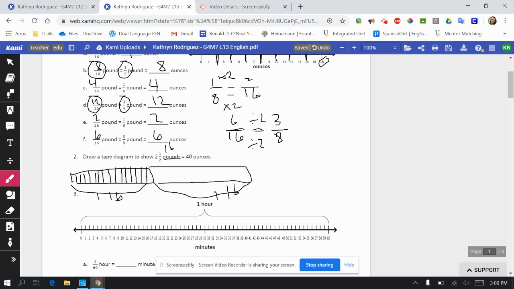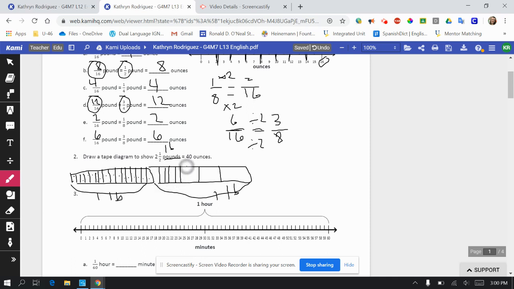I can just count to double check. 2, 3, 4, 5, 6, 7, 8, 9, 10, 11, 12, 13, 14, 15, 16 pieces. All right, so first I break it in half. Then I break it in fourths. And then each of those fourths I need to turn into 4 pieces.